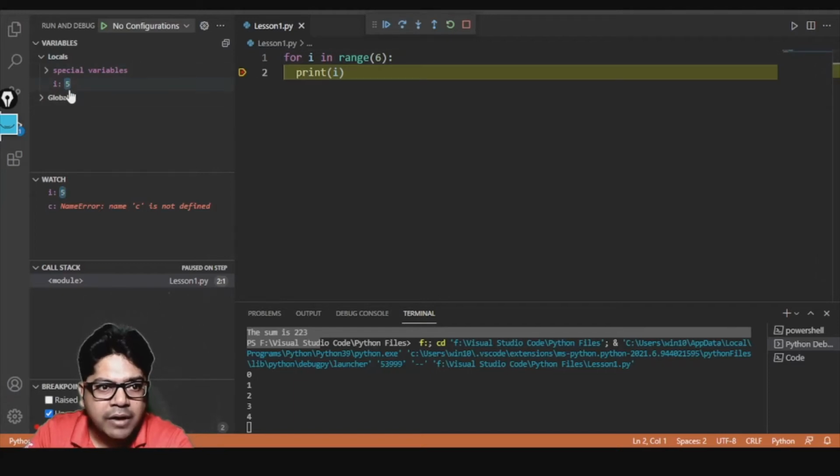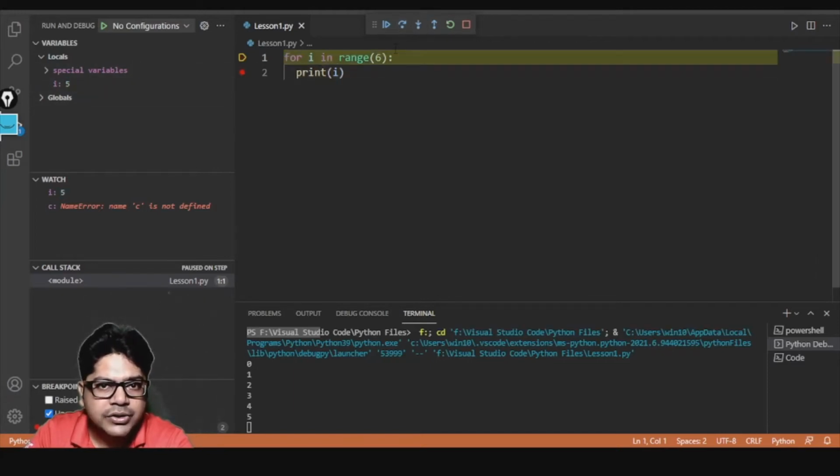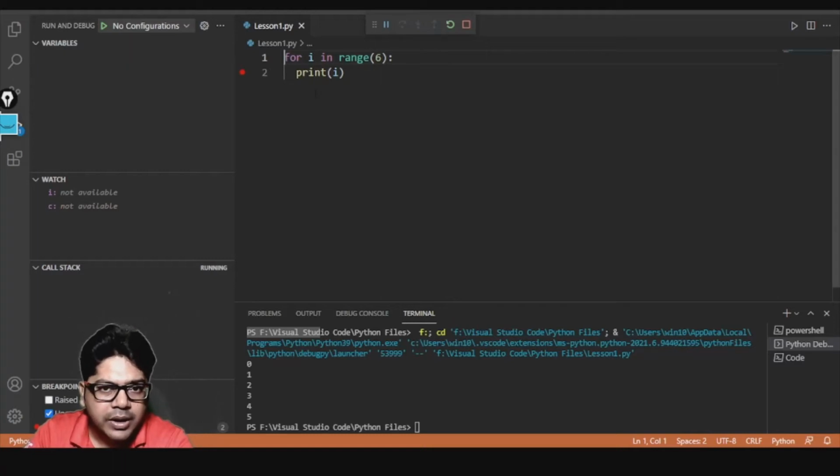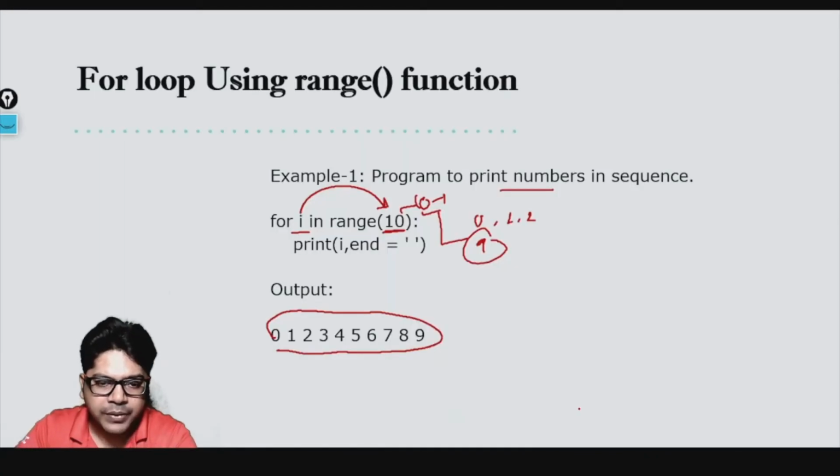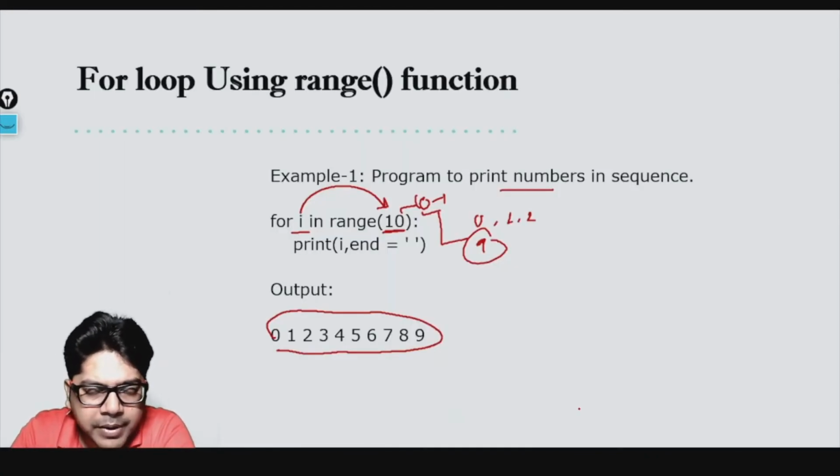Okay, and now after 5 you see it will not work anymore. It is stopped. It went there and now it will stop, right? Because the moment it became 6, it did not come into the loop. It stopped at that condition. So this is how the range function works. I hope that you got a better clarity about how the range function is working.